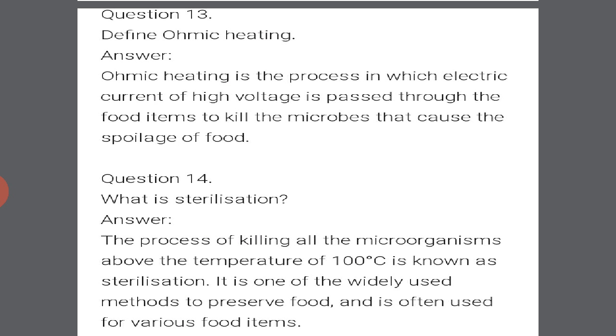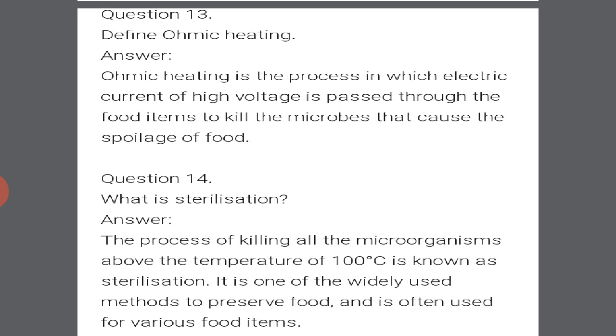Okay. Define ohmic heating. Ohmic heating is the process in which electric current of high voltage passes through the food items to kill the microbes that cause spoilage of food. Okay, known as ohmic heating, a new term.